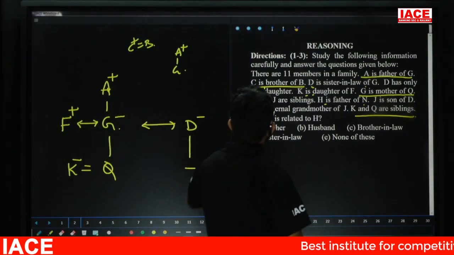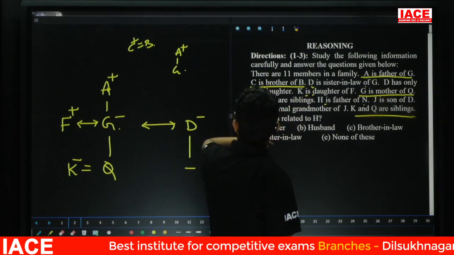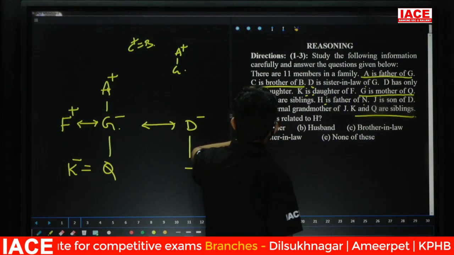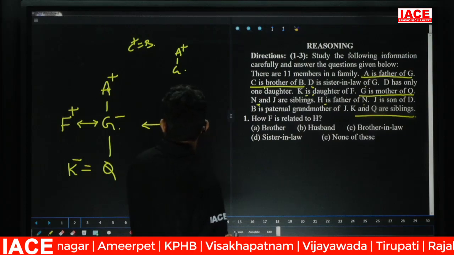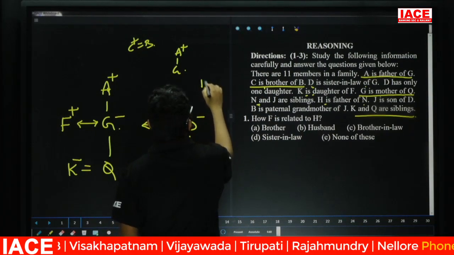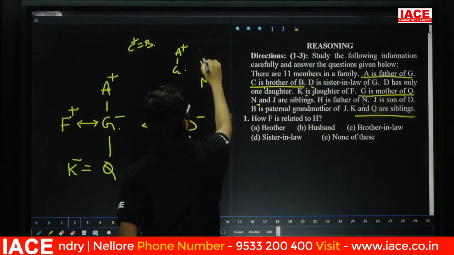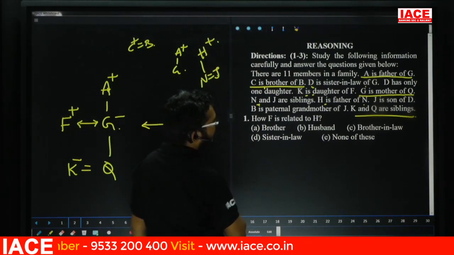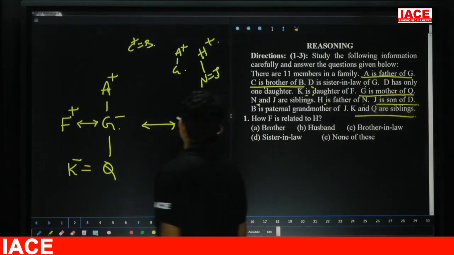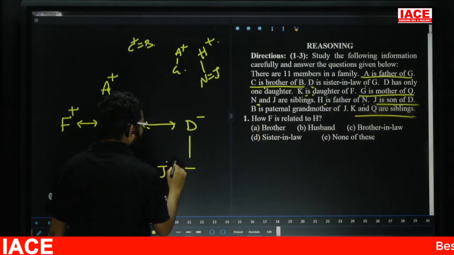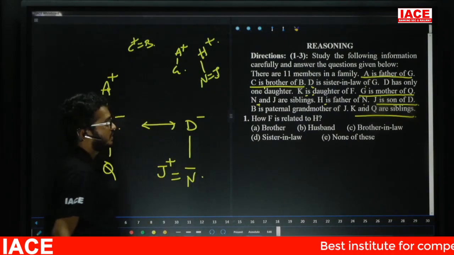Next one, G is mother of Q. Next, N and J are siblings. N and J both are siblings. Yes, friends, check here. Next, H is father of N. See here, N and J both are siblings. H is father of N. Next, J is son of D. Now, friends, check here. J is son of D. Now, N and J both are siblings.